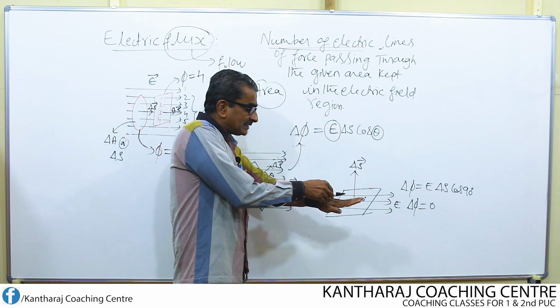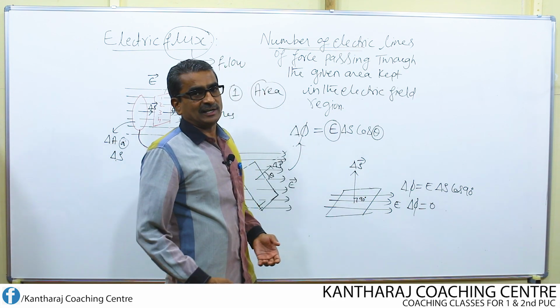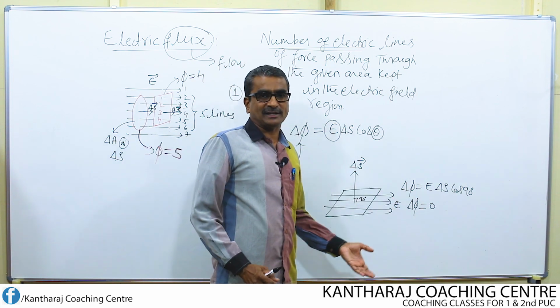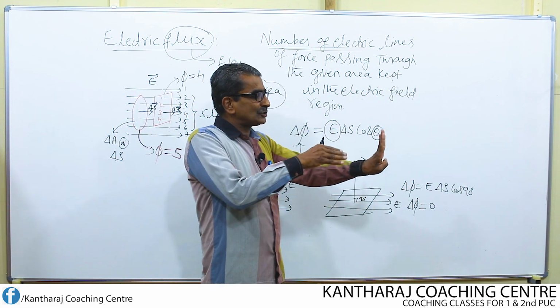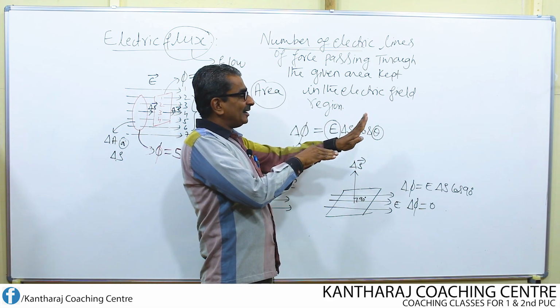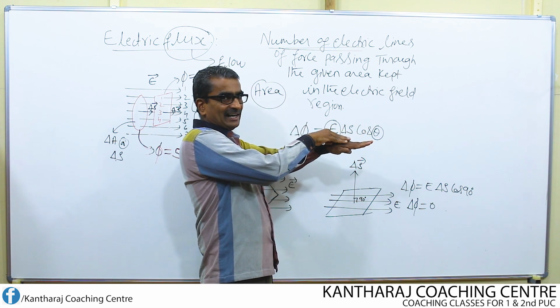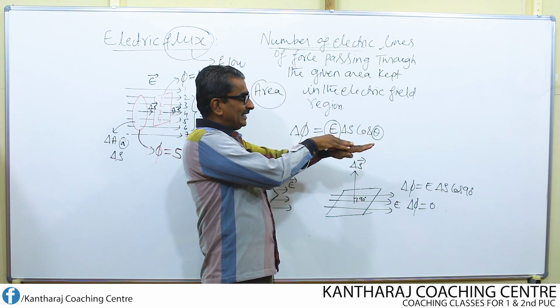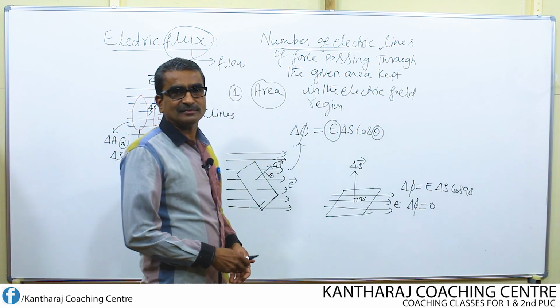Simply, the electric lines of force are grazing the area. In such a case, you cannot define the electric flux because mathematically it turns out to be equal to 0. Some lines have to pass through the area. It may be exactly vertical or it may be inclined to the direction of the electric field. If it is exactly horizontal, then the flux through that area becomes equal to 0.